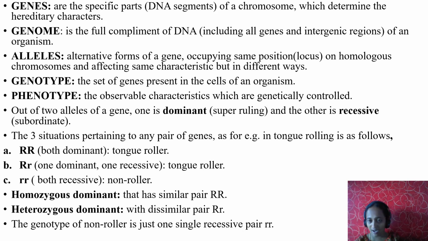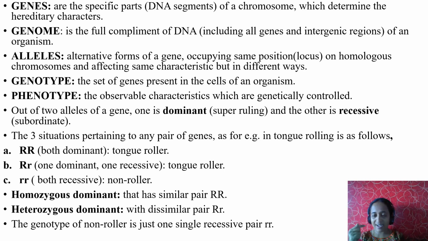Rolling starts with the letter R. So now I am taking two R's. One is uppercase R, another one is lowercase r. Capital R and small r. Imagine the first finger. The first finger is capital R. The second finger is small r.